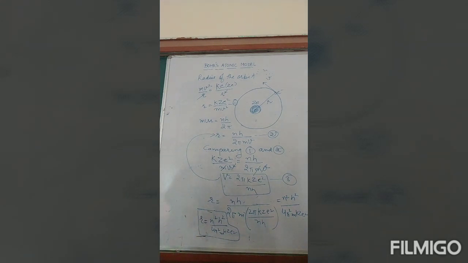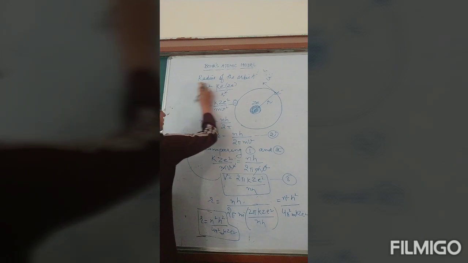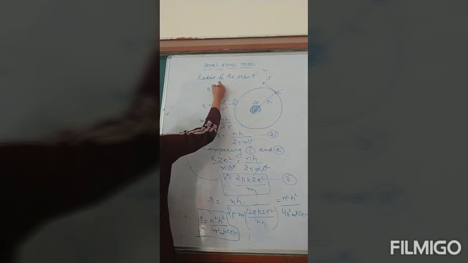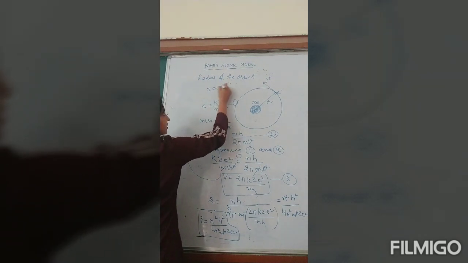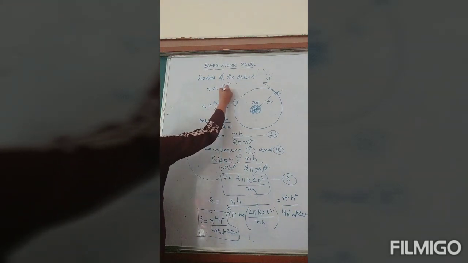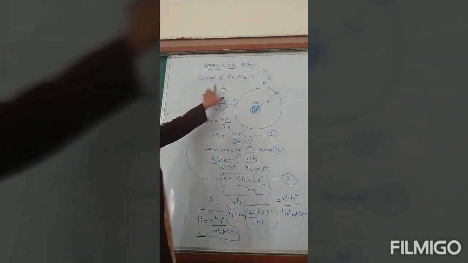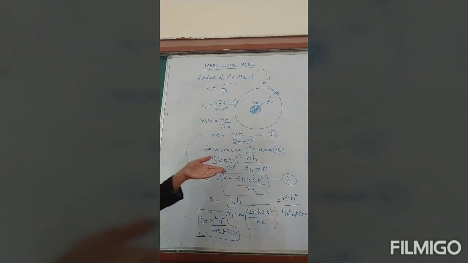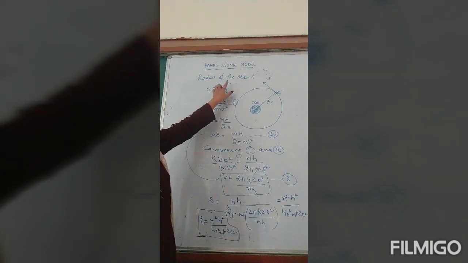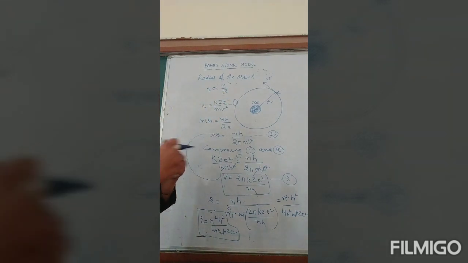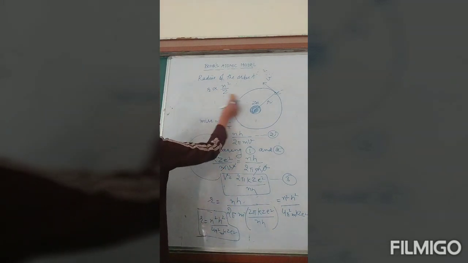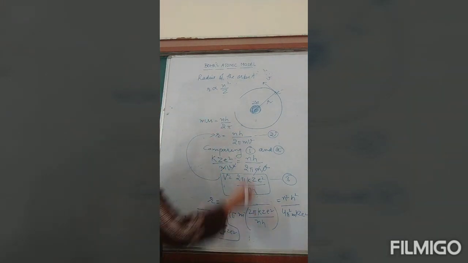And see, all other things are constant, so we can say that r is proportional to n square divided by Z. Like for first orbit, radius is 1 over Z. For second orbit, it is 4 over Z, because when you put n equals 2, that 2 square is 4. For third orbit, it is 9 over Z. Means radius of the orbits increases in the ratio of 1 : 4 : 9 : 16 and so on. So radius is proportional to n square.